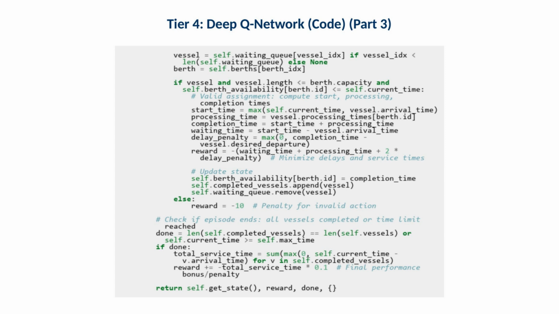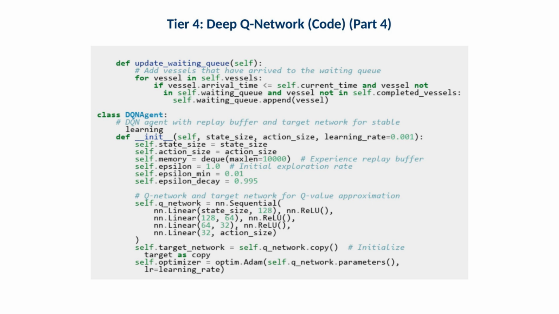This section implements the step function and defines rewards for valid assignments, waiting, and invalid actions. Operationally, penalty design is what teaches feasibility. A strong penalty for invalid actions pushes the agent away from illegal assignments that violate berth capacity or vessel length constraints.